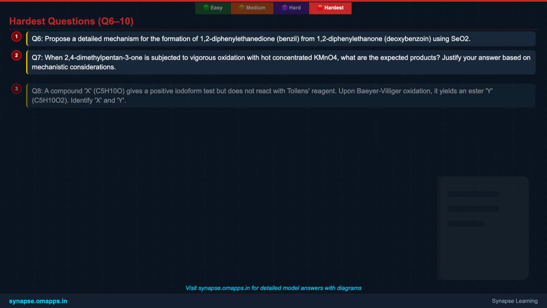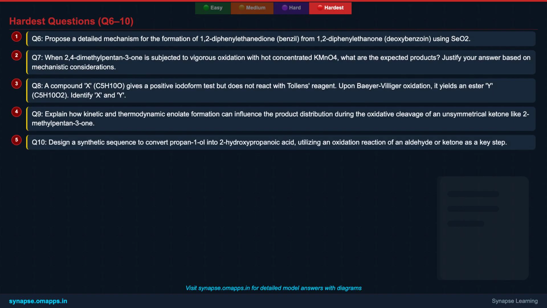And here are the remaining 5 questions for the hardest level. Continue to push your limits, applying all the knowledge you've gained about oxidation reactions of aldehydes and ketones. These questions are designed to simulate the complexity and depth you'll encounter in JEE Advanced. Remember to consider all aspects: reagent specificity, mechanistic steps, stereochemical outcomes, and synthetic utility. Take your time to arrive at the most accurate solutions.